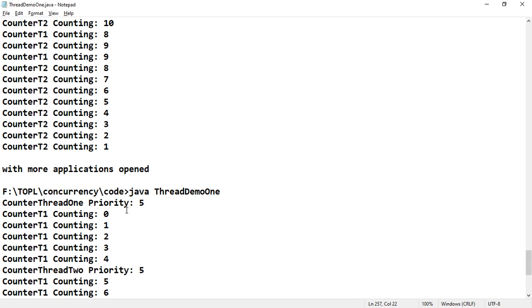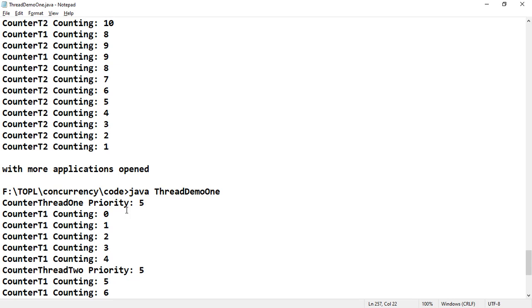So thread execution without other applications will be different from thread execution with more applications running parallelly with the thread application. That difference you can observe here.